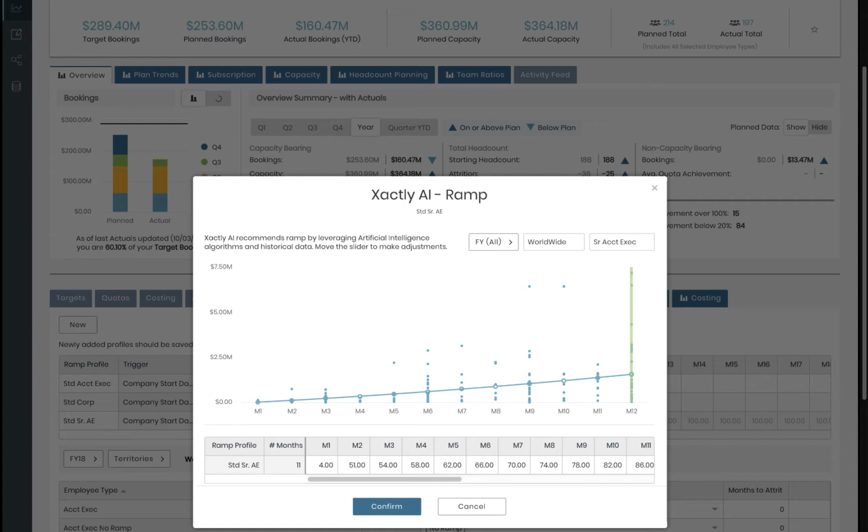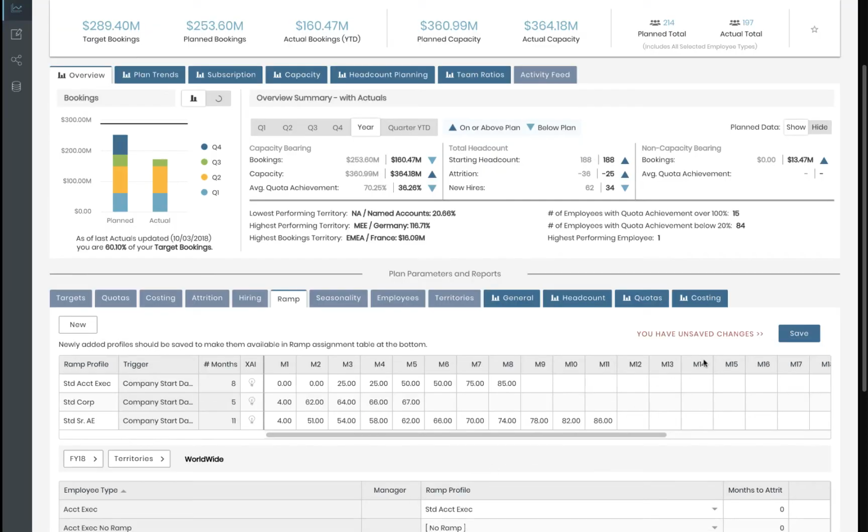So based on that role, it's taken them not 6, but actually 12 months. Each dot that you see here represents a prior period where a rep was in their 6th month of their tenure, or 8th month or 9th month. So this is now projecting a linear regression to show me that I actually should be using 12 months, not just 6. So I'm going to accept that change.